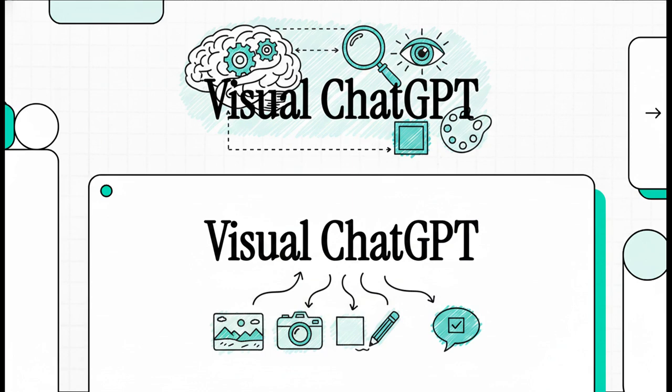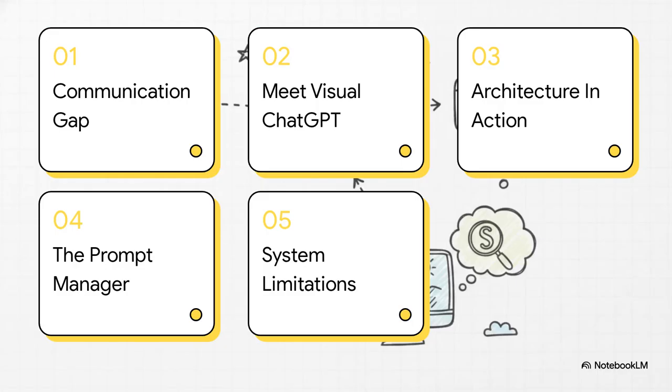making it all happen. Okay, let's take a really quick look at our roadmap for today. We're going to cover the AI communication gap, meet Visual ChatGPT itself, see the system architecture in action, dive into the prompt manager, and finally look at some of the current system limitations.